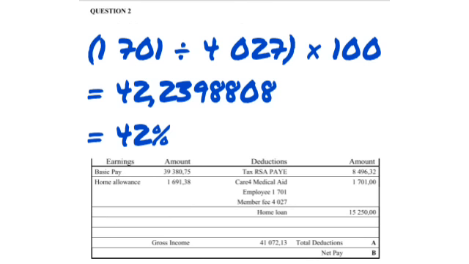Basically, what this means is to be a member of this medical aid scheme, both the contribution from the employer and the employee needs to total to 4,027 rands. What the question wanted was the percentage of the portion that is only paid by the employee. So the employee pays 1,701, which means the rest is paid by the employer. So when we are calculating that into a percentage, that's how we got that 42%.